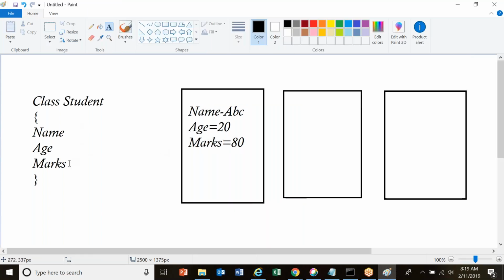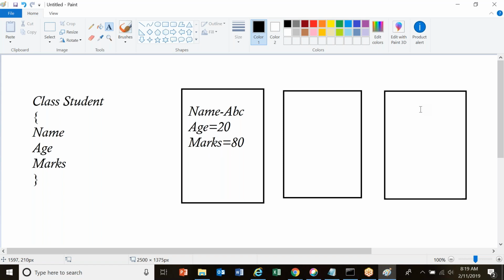See, this is a structure, this is a class, but if I am creating a person called ABC, then I have to create an instance. What is this box? This box is nothing but a student, whose name is ABC, whose age is 20 and marks is 80. Similarly, I am creating another student called DEF XYZ.